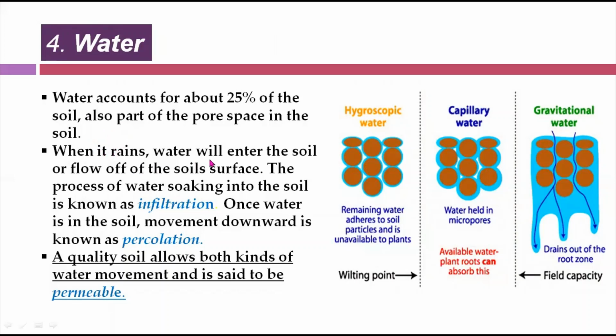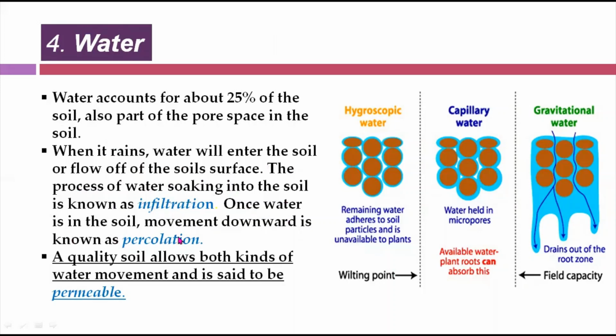So when it rains, water will enter the soil and flow off of the soil surface. The process of water soaking in the soil is known as infiltration. So once the rainwater has been falling on the ground, it starts to go inside the earth through those pores, and this process is called the infiltration.